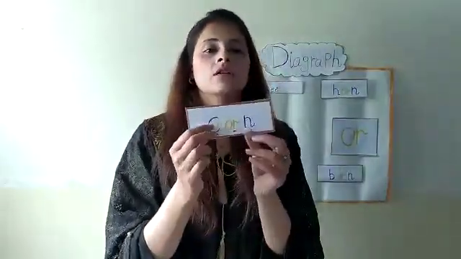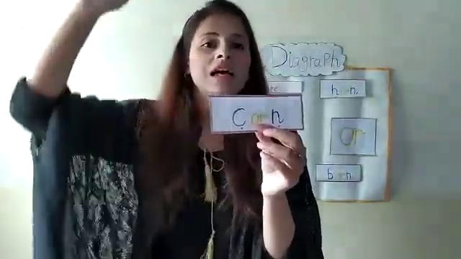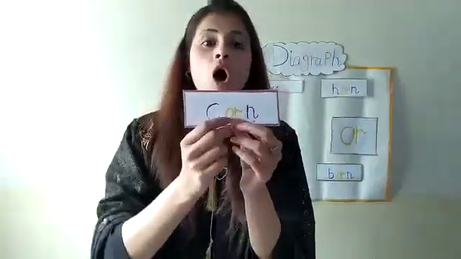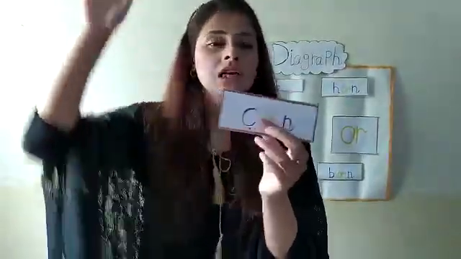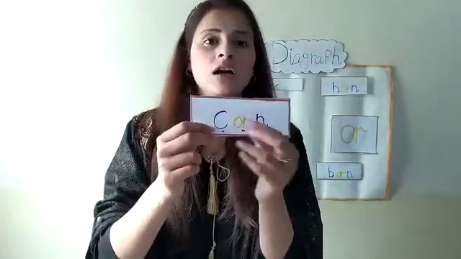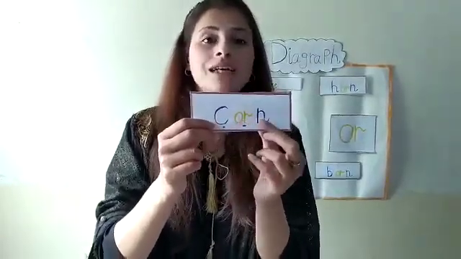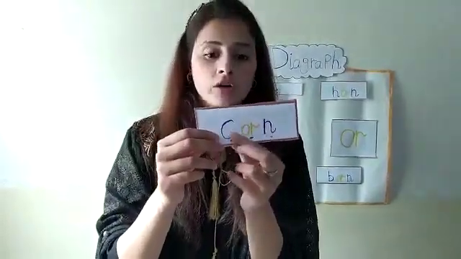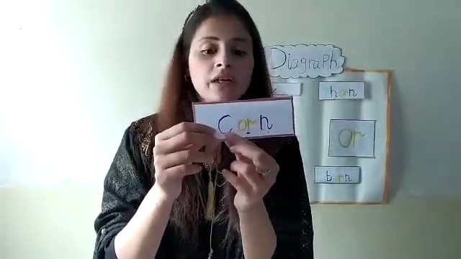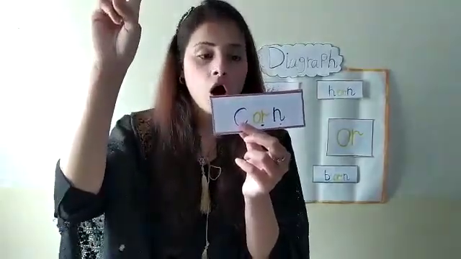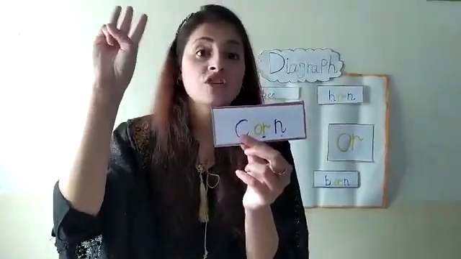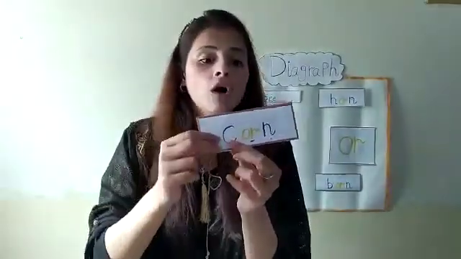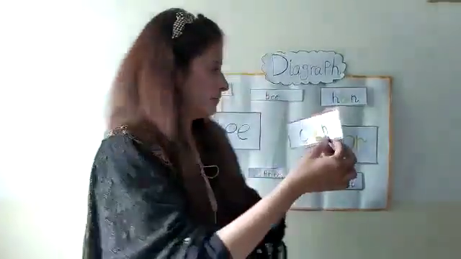And the next word is corn. What is this? O, N, corn. O, N, corn. And how many sounds in a corn word? O, N, corn. 3 sounds. O, N, corn.